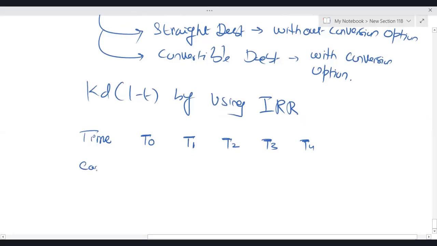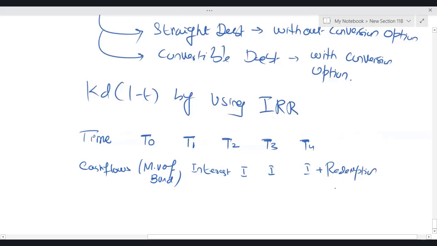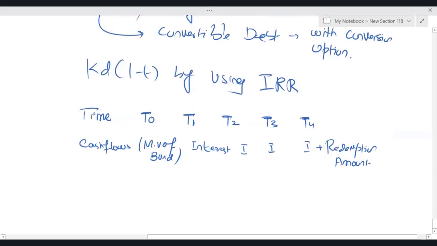First of all, you have to write the cash flows. At time 0, always take the market value of the existing bond as an outflow, then take the inflow of interest. Interest plus, in the last year, there will be a redemption amount also.